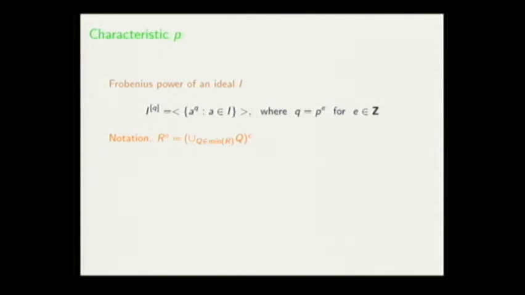And just as a notation, consider R° as the complement of the union of the minimal primes of R. Sometimes you can think about the regular elements, but this set is a bit bigger. And the tight closure of an ideal, which was introduced by Hochster and Huneke, is an ideal consisting of the elements of R whose Frobenius power belongs to the Frobenius power of I, up to multiplication by one element in R°. When I is equal to I star, we say that I is tightly closed.